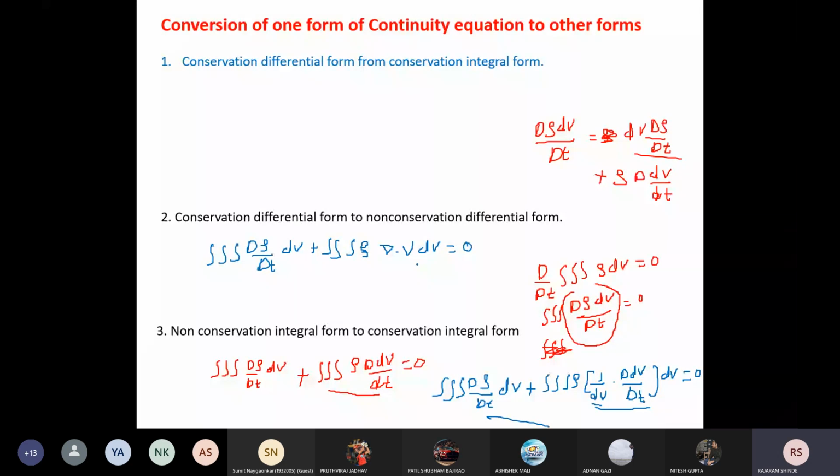Means you have 1 upon dv into D(dv)/dt, which is divergence of velocity. Are you getting this?